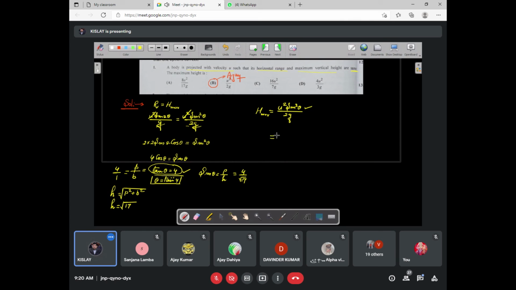Now put the values. u² sin²θ means 16 upon 17, upon 2g. Answer is given in terms of g, so we can write it as 8u² upon 17g. Is it clear, beta? Yes, sir.